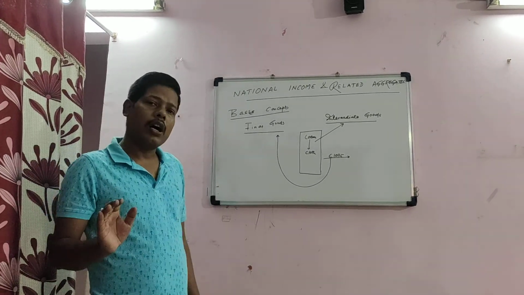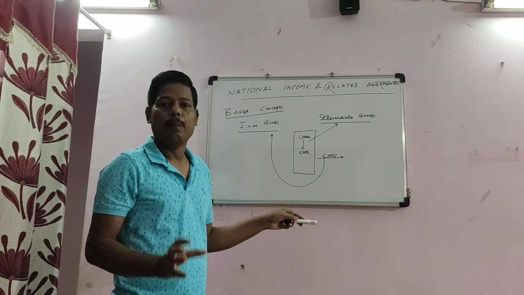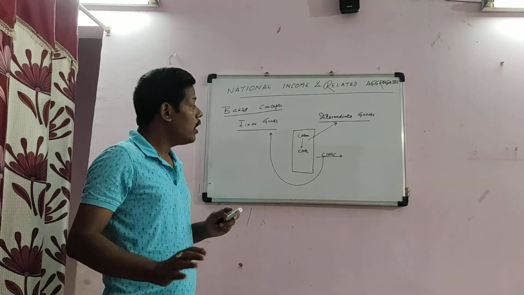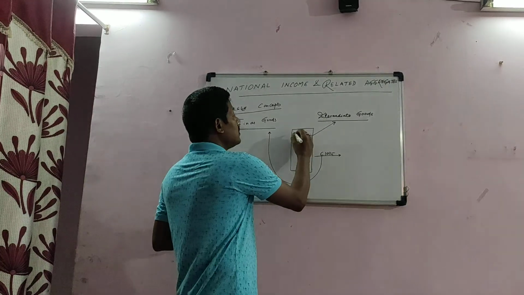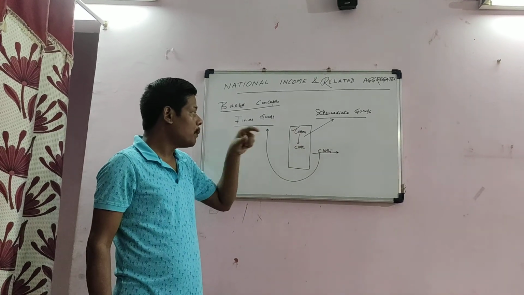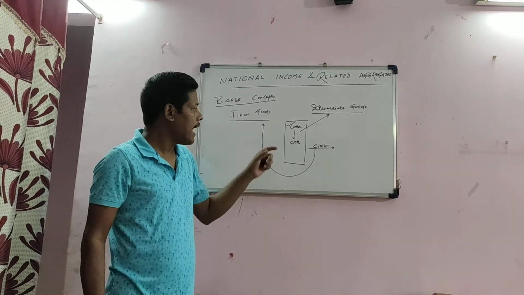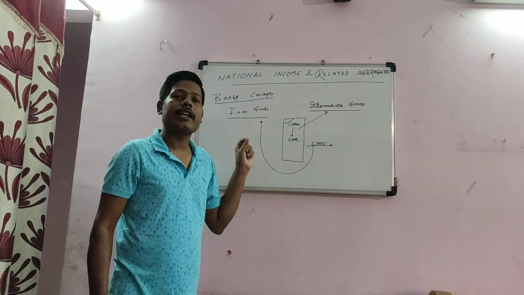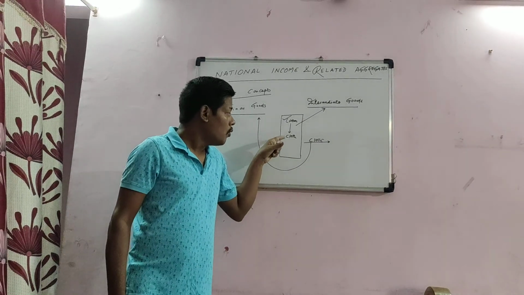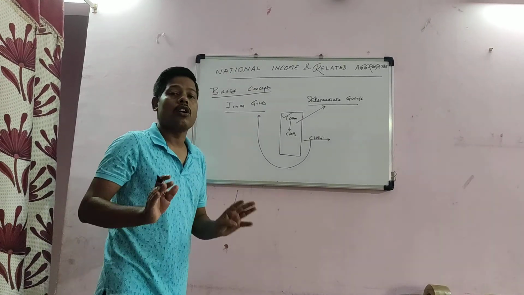But one thing you remember, there are certain goods which are within the active economic flow, but are not considered as intermediate goods. For example, when a producer is producing goods, he is using cotton. Cotton is used as a raw material. Simultaneously, to produce cloth, he also uses other factor inputs like land, labor, capital and entrepreneurs. And these are not used up. These only help in the further production process.